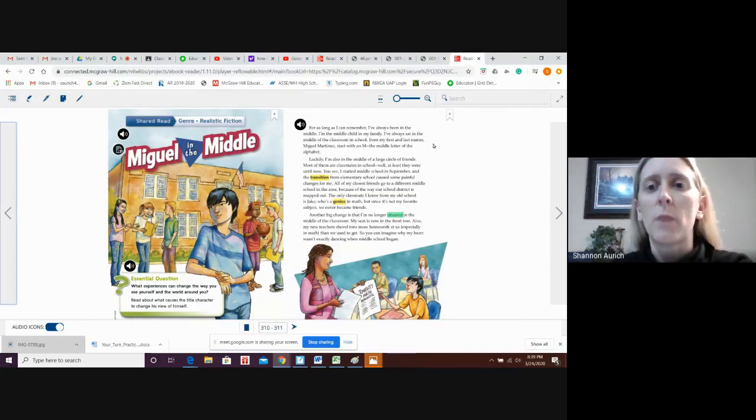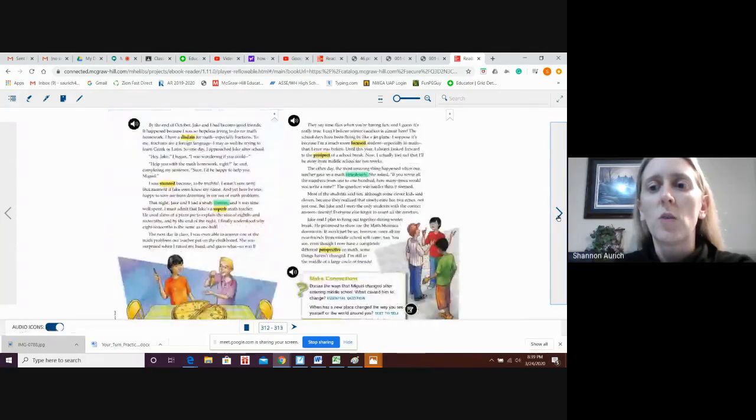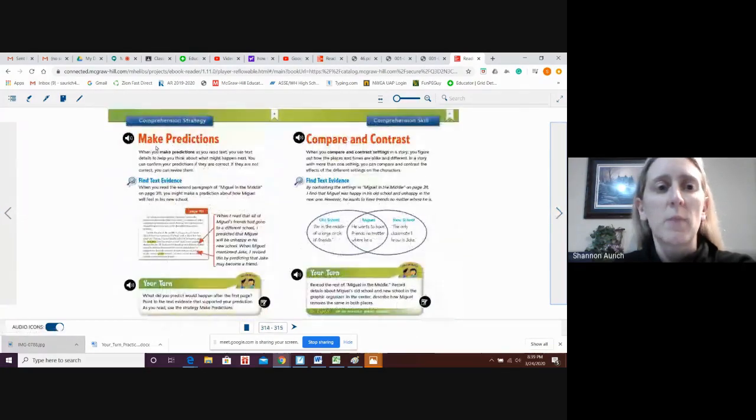This is what I do on the smartboard sometimes at school. Here's what it looks like. Use this side arrow to go over 2 clicks to get to this page. This is actually page 314, so you can follow along. You can have this read to you. It's all about making predictions and how good readers make predictions. And then you keep reading to find out if your predictions are correct. If they're not correct, you can always revise them or change them so that they do make sense. Good readers do this pretty naturally.